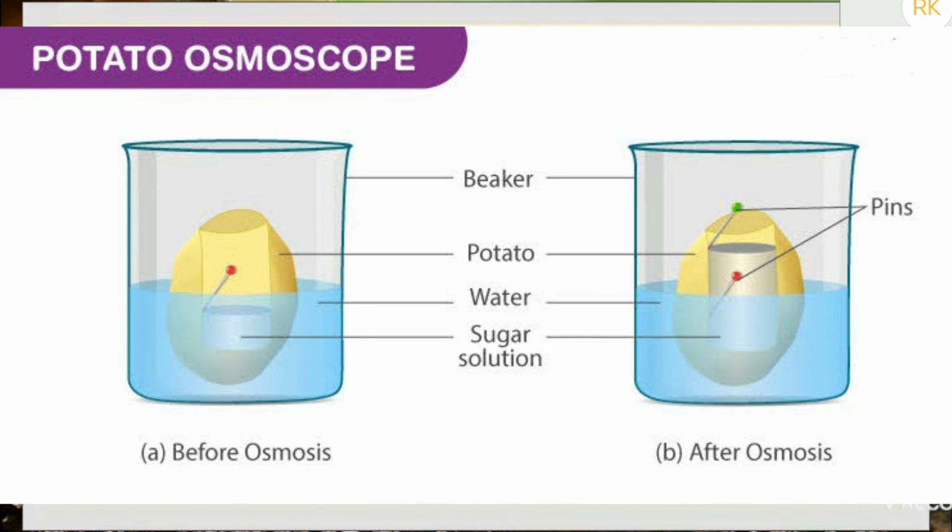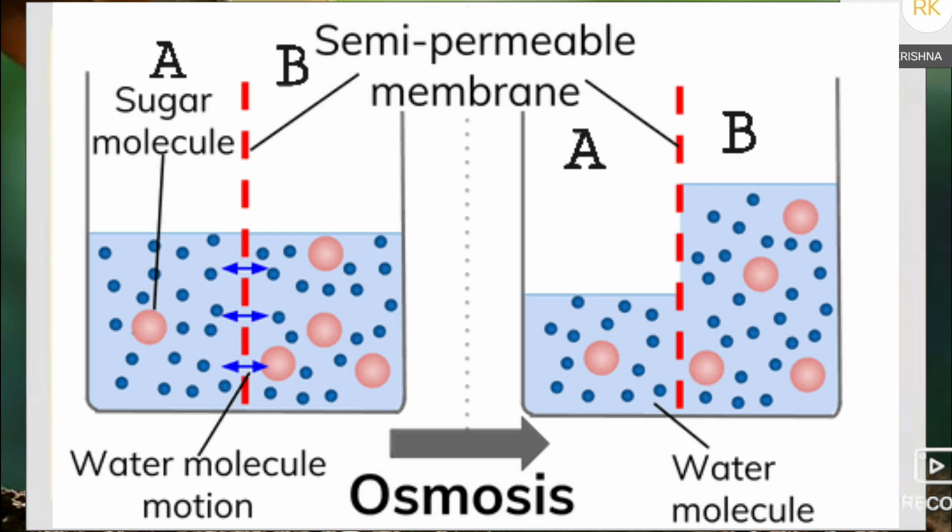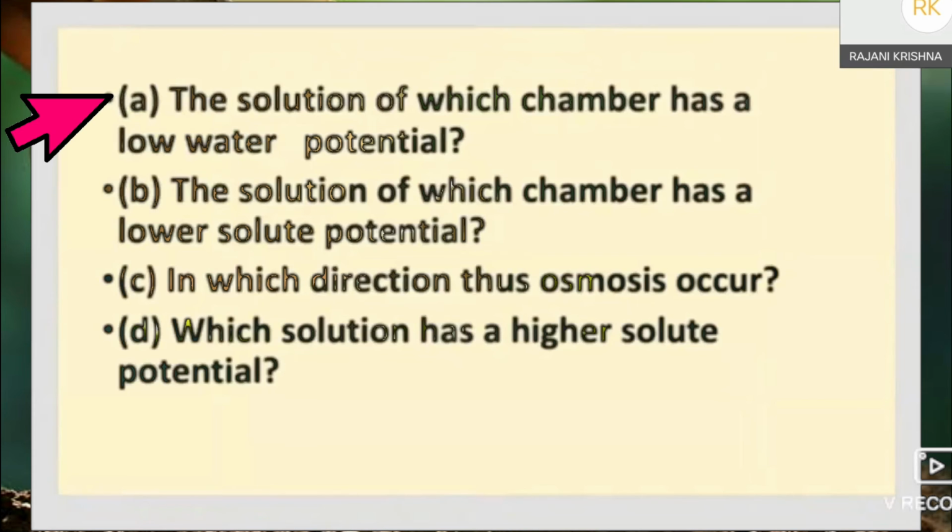In the next figure, they have two chambers, chamber A and chamber B, separated by a semi-permeable membrane. Here are some questions on the two chambers experiment. The solution of which chamber has low water potential?